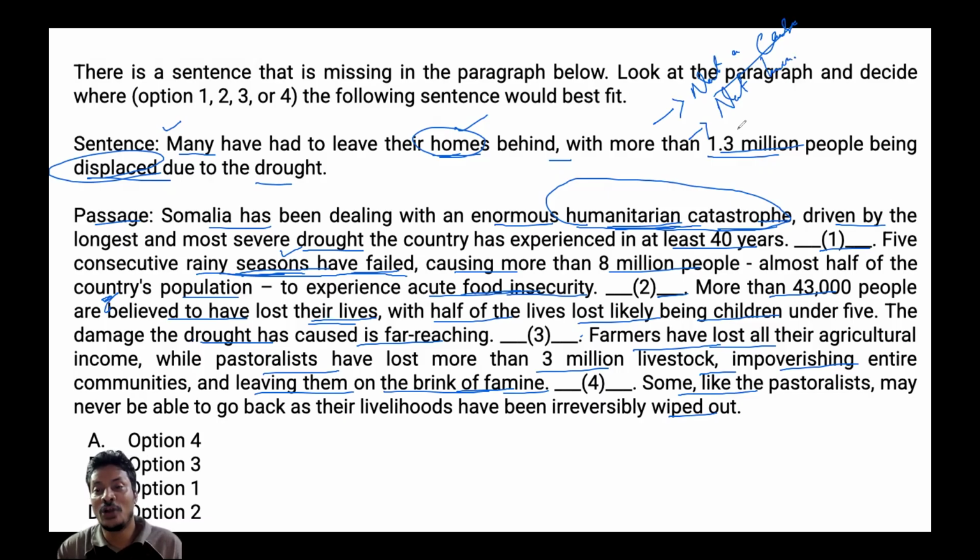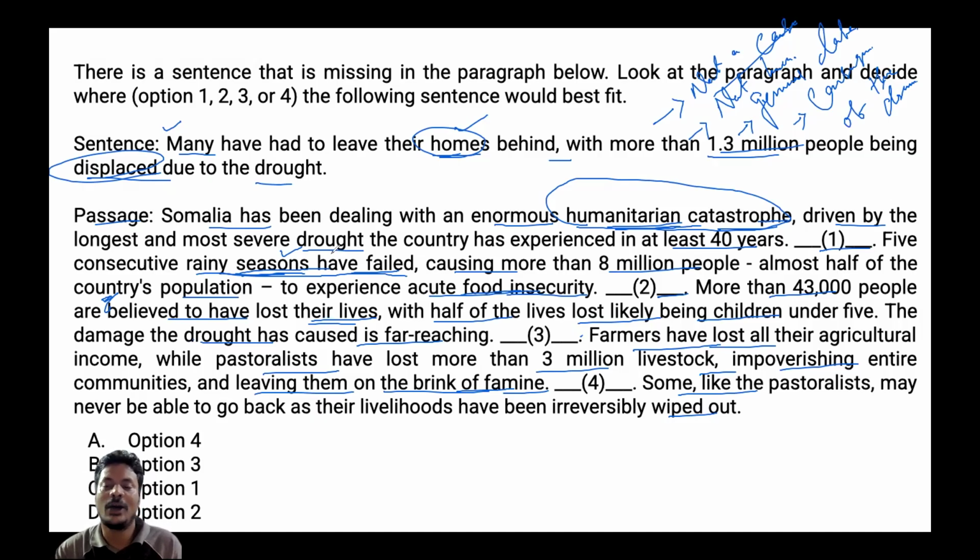It is not a general idea or general data either. It is nothing but a consequence of the drought. So we understood that 1.3 million people were displaced due to the drought.